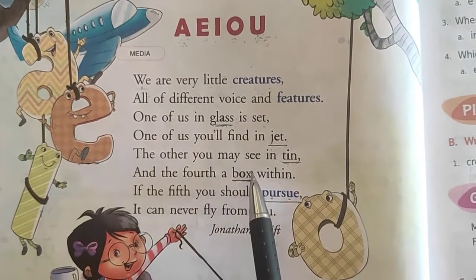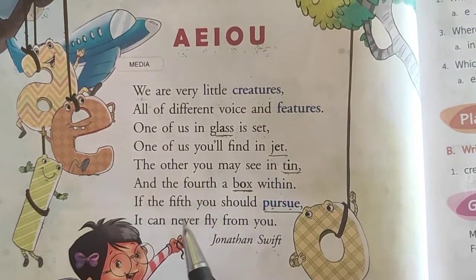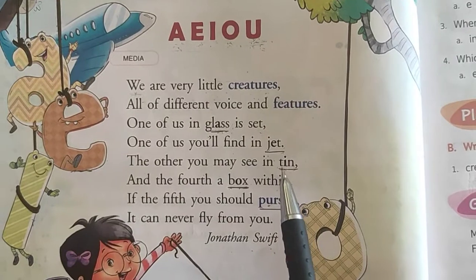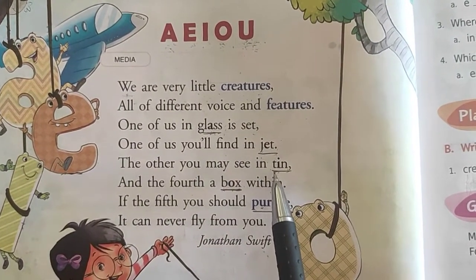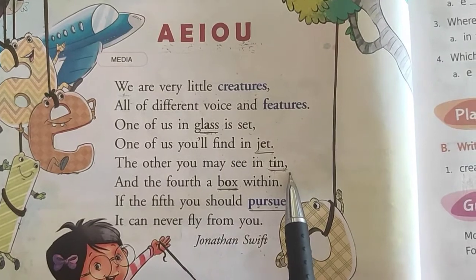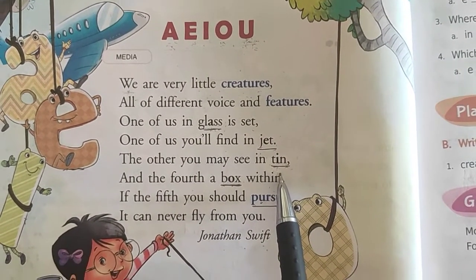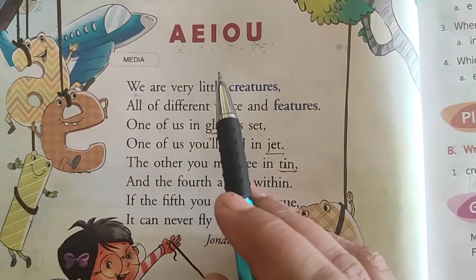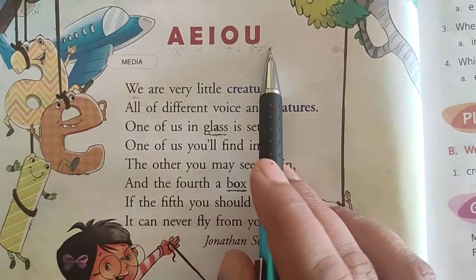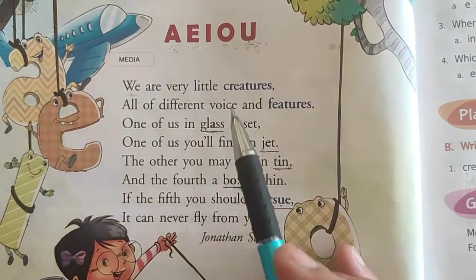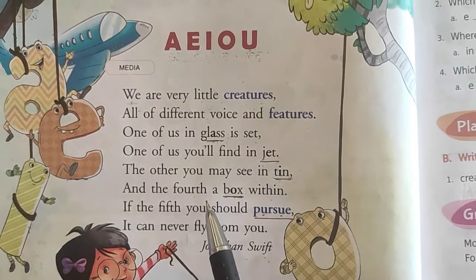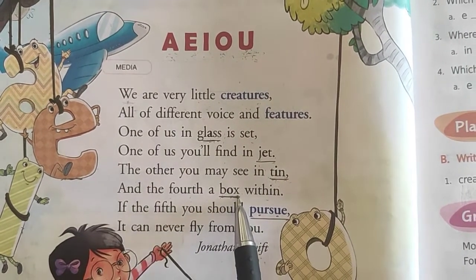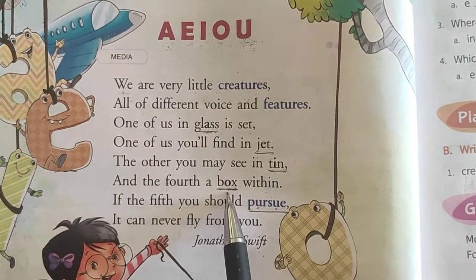The other you may see in tin. Now the poet is saying another vowel. Which is another vowel? That is I. I is found in the word tin. Here T-I-N is written. T and N are the consonants and I is the vowel. And the fourth a box within. Which is the fourth vowel, children? A-E-I-O-U. The fourth vowel is O. The poet is saying the fourth vowel is found in the word box. B-O-X. B and X are the consonants and O is the vowel.